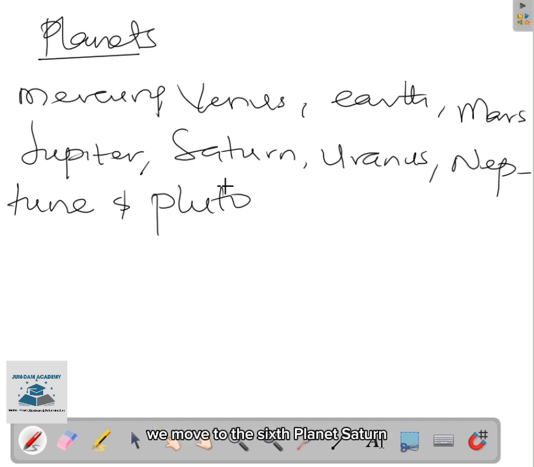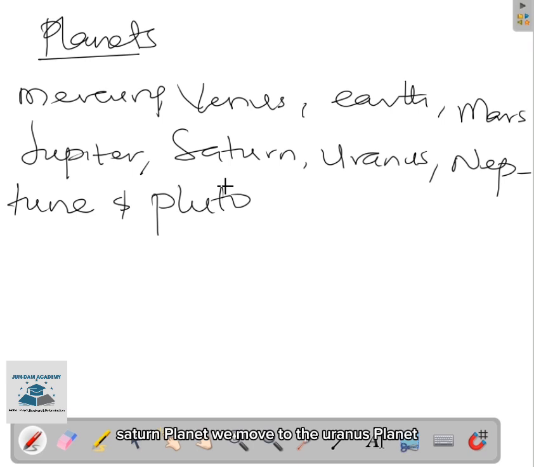Without wasting time, we move to the 6th planet, Saturn. Saturn is surrounded by thousands of rings made up of small particles of ice and rock. Saturn has at least 60 moons and has a strong magnetic field whose poles match its geographical poles. That is, the poles there easily attract each other. So those are the features of the planet Saturn.